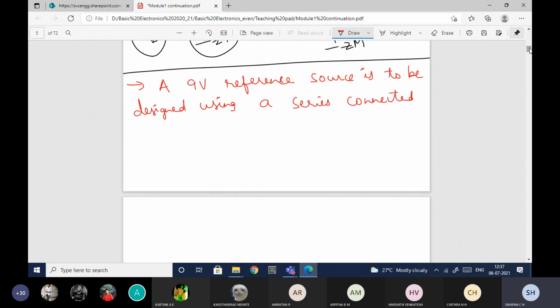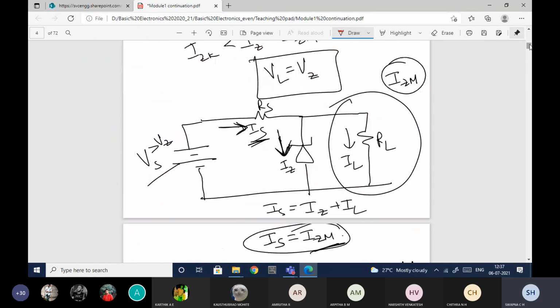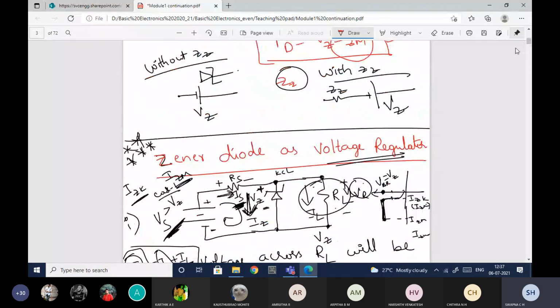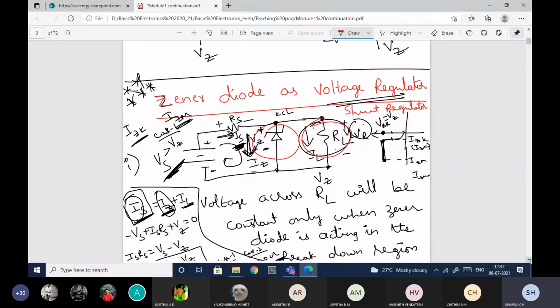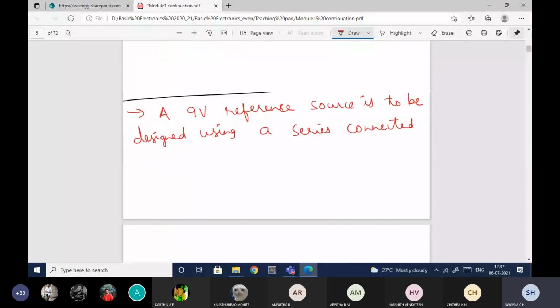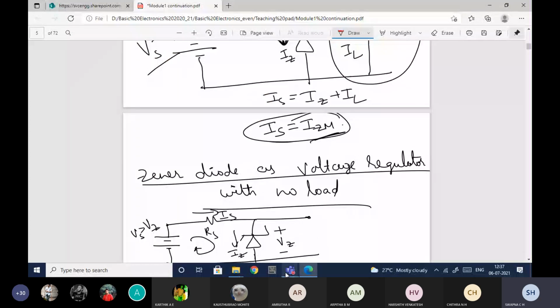One more thing I forgot to tell you. This Zener diode as voltage regulator is also said to be a shunt regulator, because if you observe, the Zener diode is placed across the load. That is the reason it is also said to be the shunt regulator. Shunt means parallel.